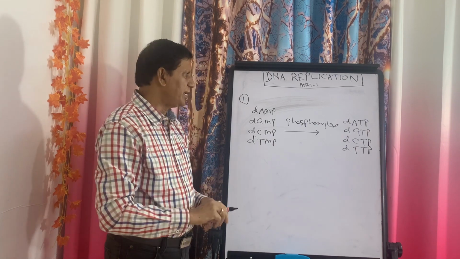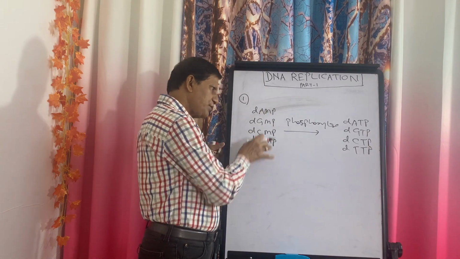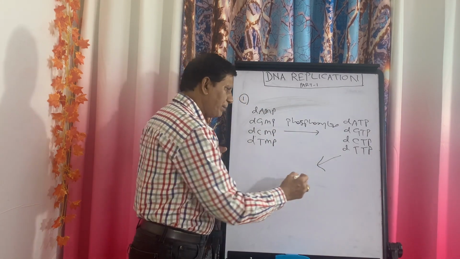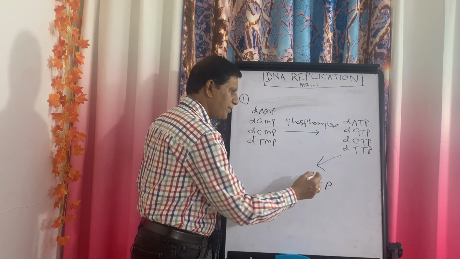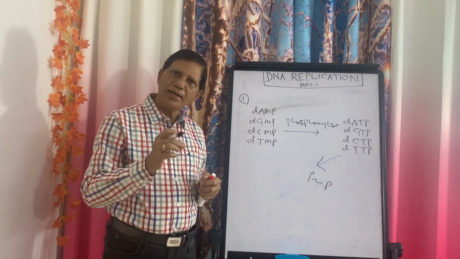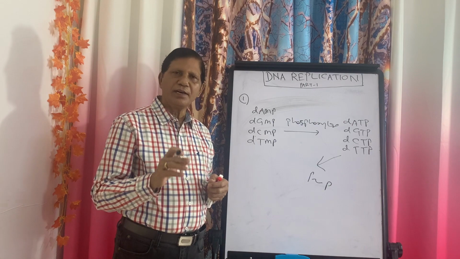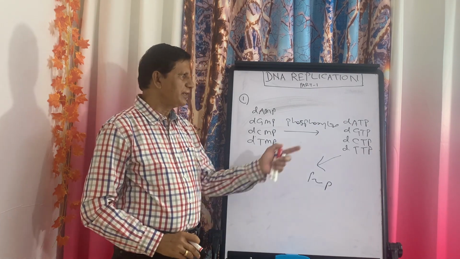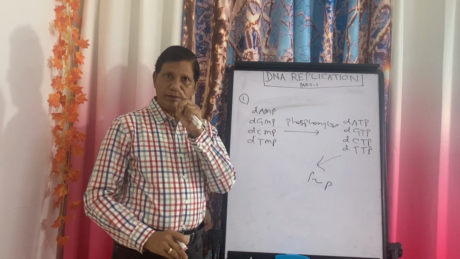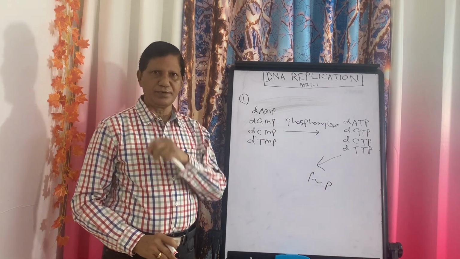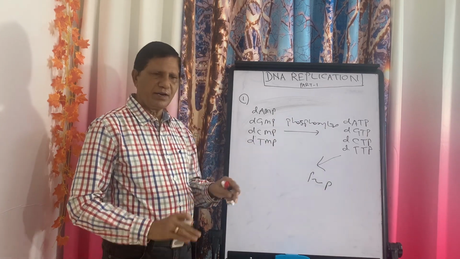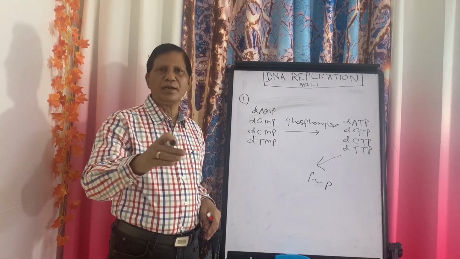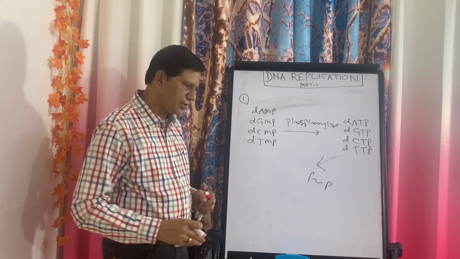Number one, they will supply the substrates, and when these break, the pyrophosphate will be released and it provides energy, because replication requires a lot of energy. That is why these triphosphates serve a dual purpose. This is the first step. Now the deoxyribonucleotides are ready for polymerization. Now come to the second step.